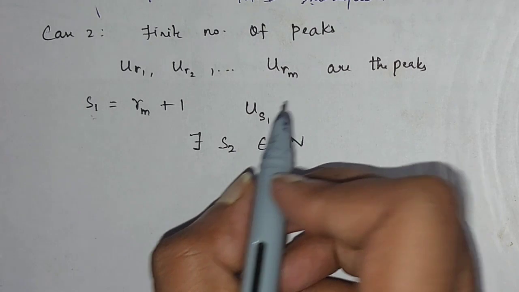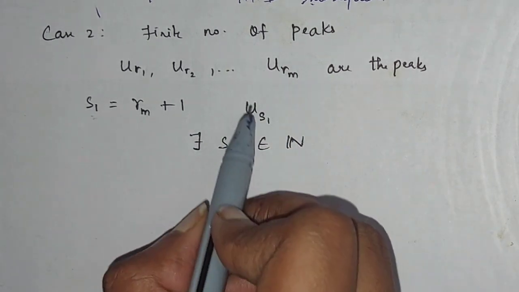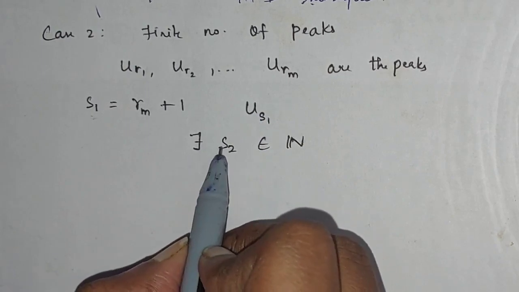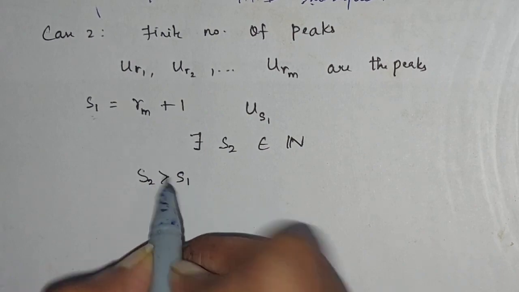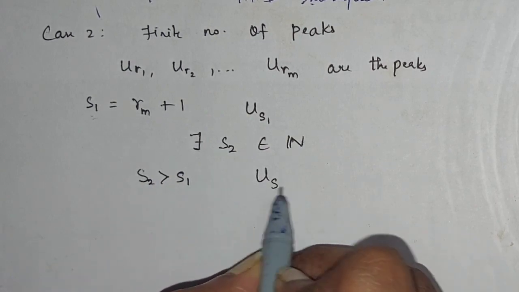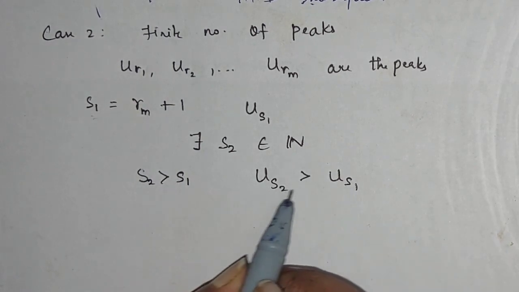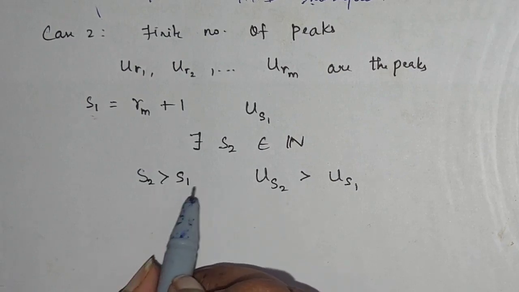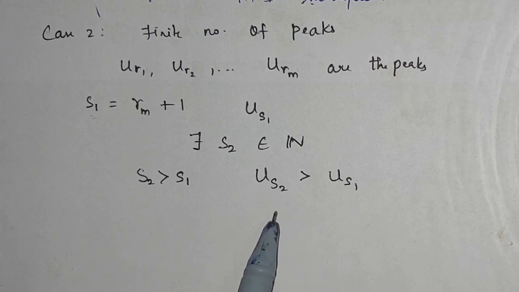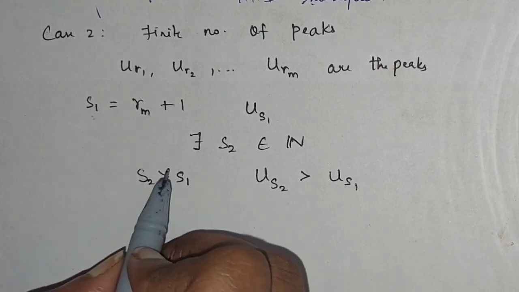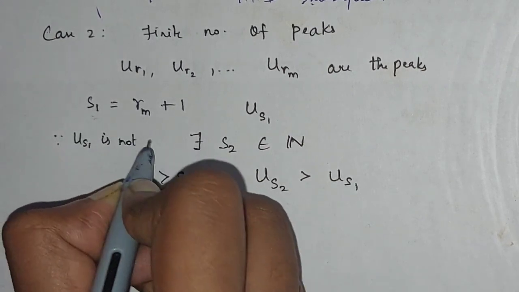There exists S2 because after this rmth stage there is no peak. So I can say S2 will be there, and S2 is greater than S1. No peak means uS2 will be greater than uS1. So this is the negation statement for the peak. Since uS1 is not a peak, uS2 is also not a peak.